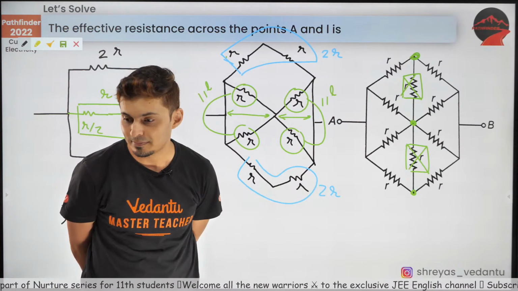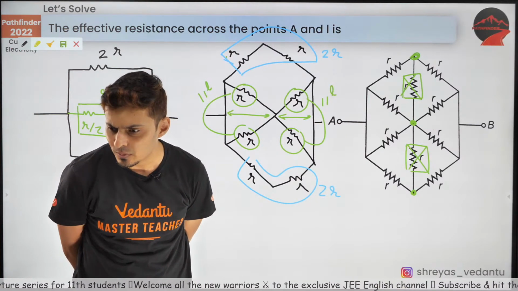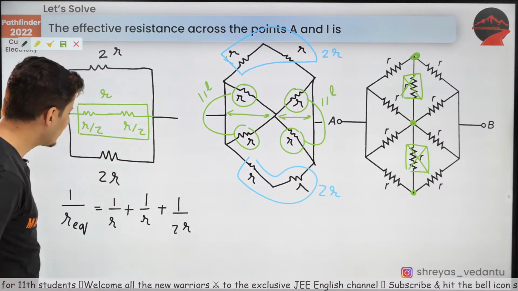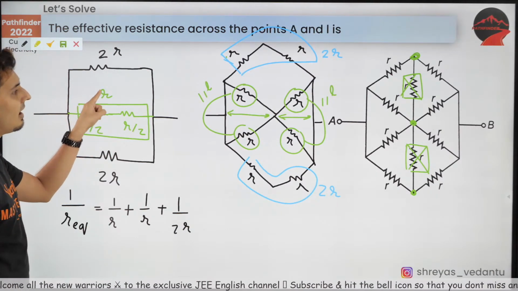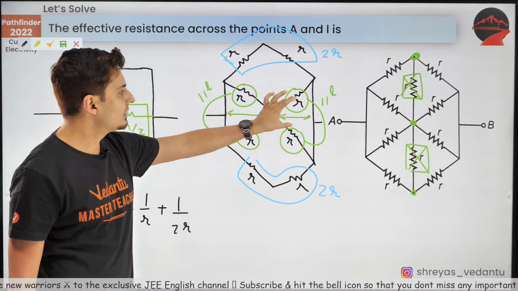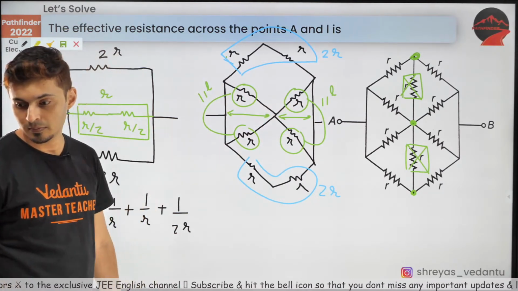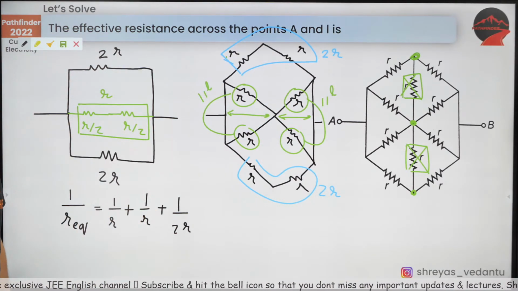2R by 5. How are you getting R by 2? Some of you are getting R by 3. Guys, come on, what mistake are you making? Check this out. R by 2 plus R by 2 is R. This was R by 2, this was R by 2. Be careful.